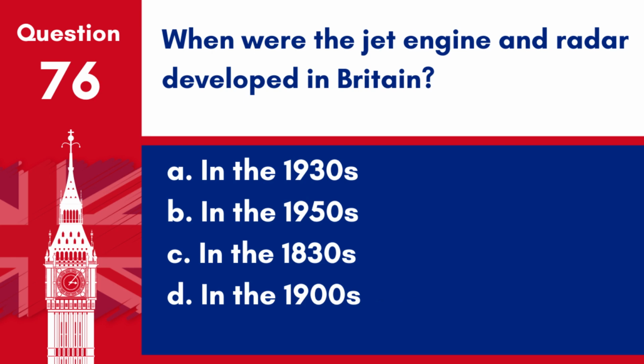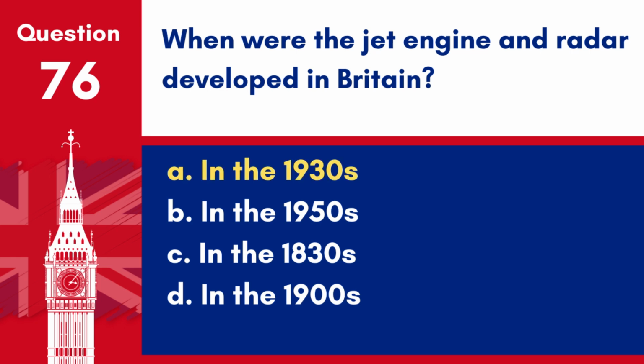Question 76. When were the jet engine and radar developed in Britain? A. In the 1930s. B. In the 1950s. C. In the 1830s. D. In the 1900s.